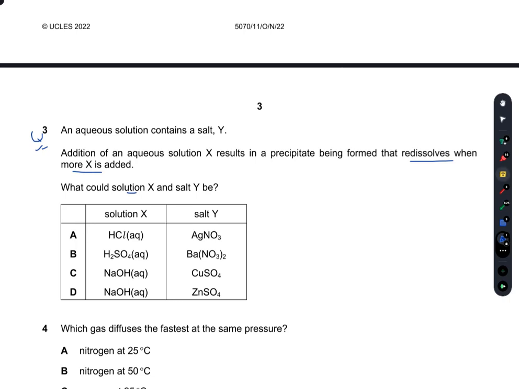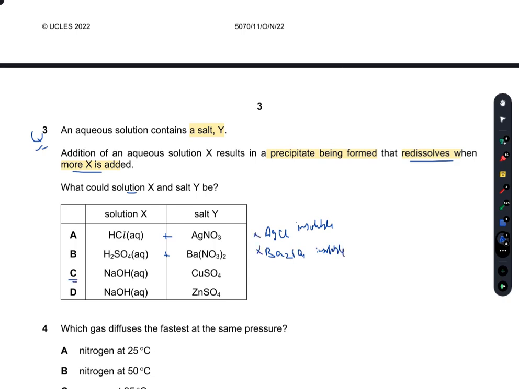The aqueous solution of Y contains a salt, and when X is added to it, a precipitate is formed that dissolves in an excess of X. If AgNO3 and HCl combine, they will give AgCl, which is insoluble. So A is incorrect. Similarly, barium nitrate reacted with sulfuric acid will give barium sulfate, which is again insoluble. So A and B are incorrect.